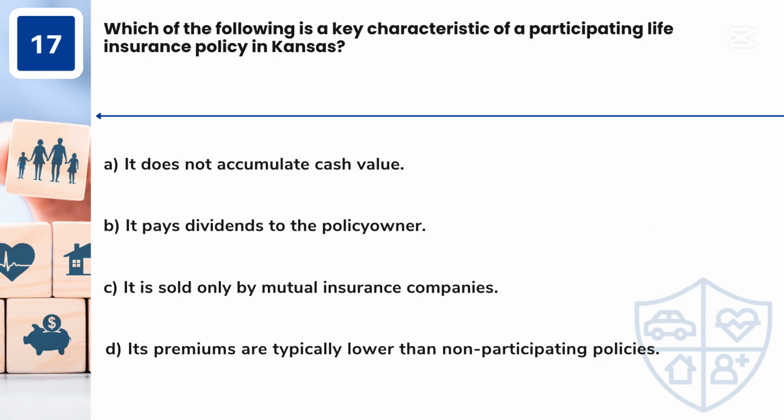Question 17. Which of the following is a key characteristic of a participating life insurance policy in Kansas? A. It does not accumulate cash value. B. It pays dividends to the policy owner. C. It is sold only by mutual insurance companies. D. Its premiums are typically lower than non-participating policies.